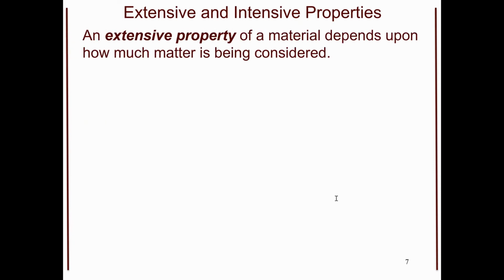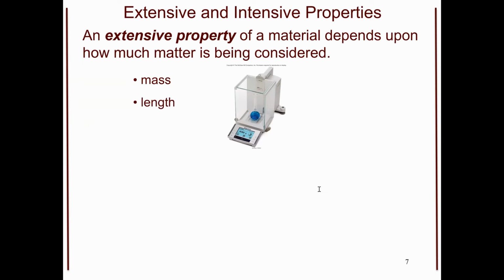So the other type we can look at this for properties is what we call extensive and intensive properties. An extensive property of a material depends on how much matter we have that is being considered. Certain extensive properties include mass. If I have more of a substance, that means I have more mass, and that's an extensive property. Length. If I have a piece of foil that's longer, I have more of it, so that's an extensive property.